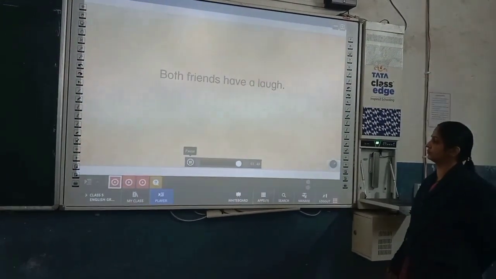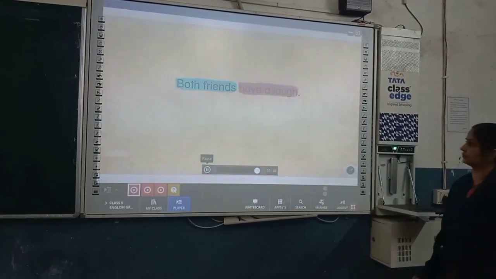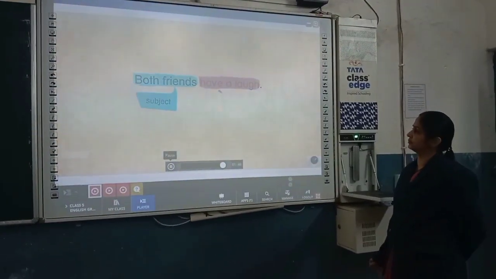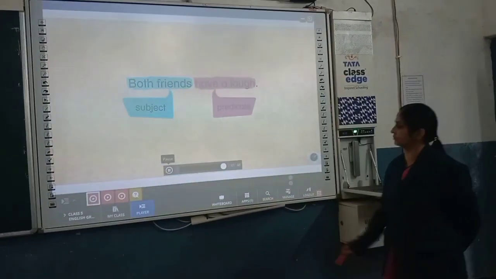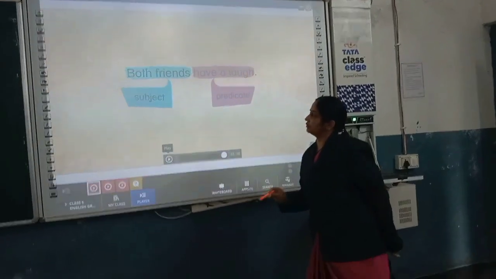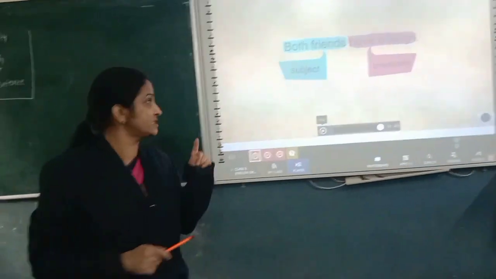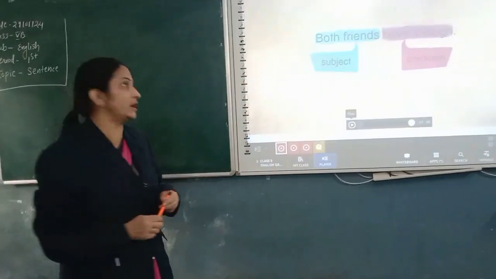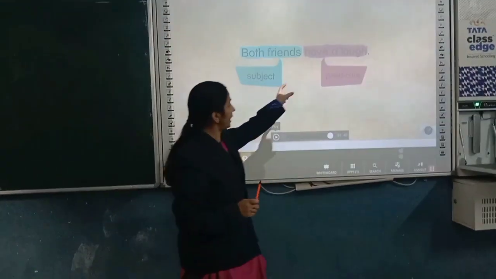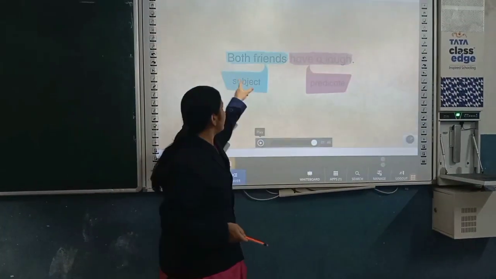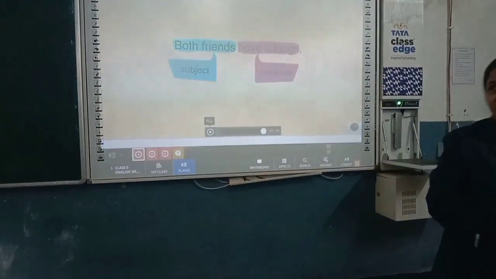Look at this sentence from the story. Do you see? Every sentence has two parts, a subject and a predicate. Let us know more about subjects and predicates. So, students, have you seen the sentence having two parts? One is subject and another one is predicate. Subject is that part of the sentence on which the predicate is talking about. The subject generally are nouns and pronouns in a sentence.